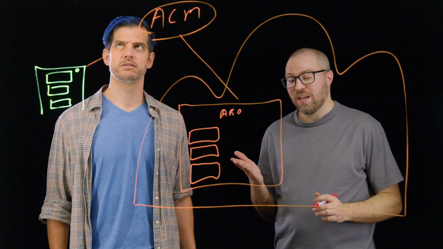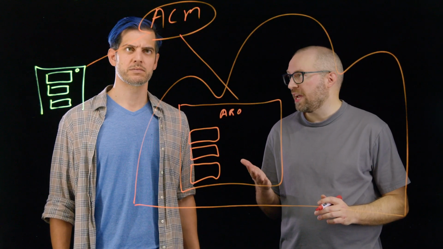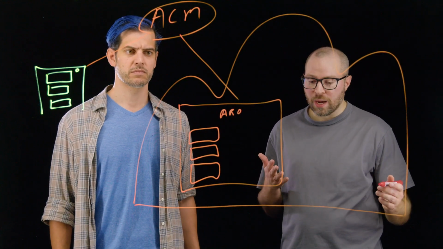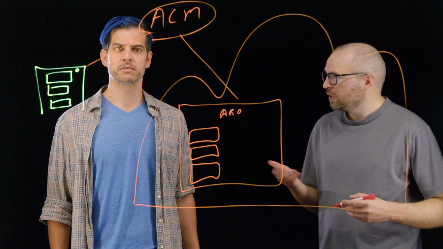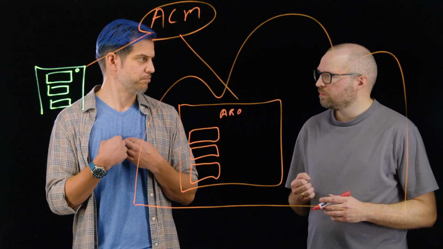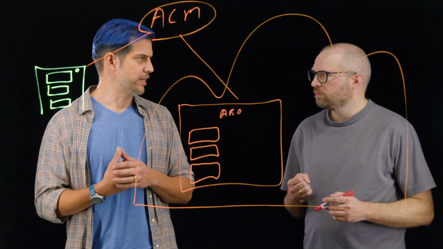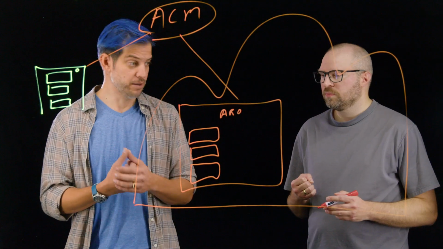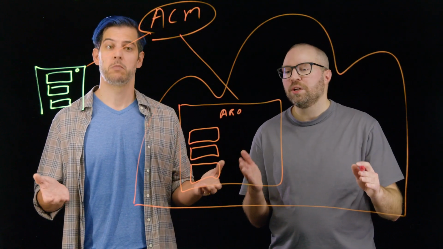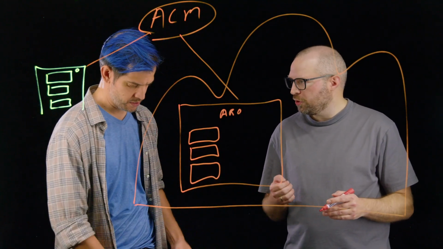That is true. Another cool thing is that ARO is a fully managed first-party Azure service. So this means that you don't need to worry about security updates and patches and so on. You just focus on your apps. So I get to work on my business, on the apps that I care about, and I let Azure and Red Hat do all the heavy lifting, and I'm still running my VMs in OpenShift. Exactly. As a managed service, you don't need to worry about all these things. You just focus on what's important to you.